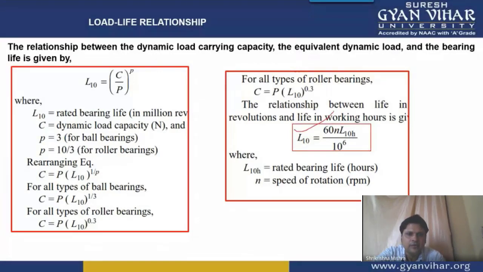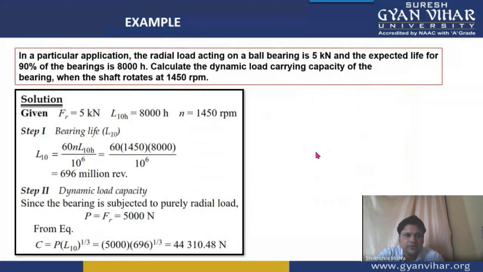So we will use this formula to calculate this L10 life in millions of revolutions. L10 is equal to 60 into n into L10H upon 10 to the power 6, with 8,000 and 1450 given here.